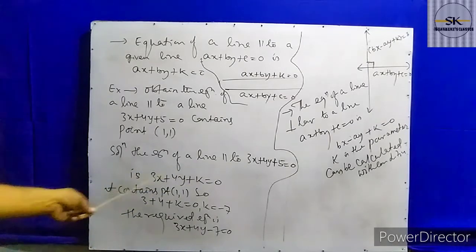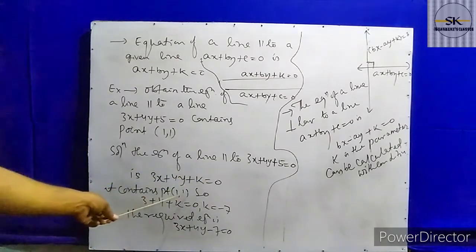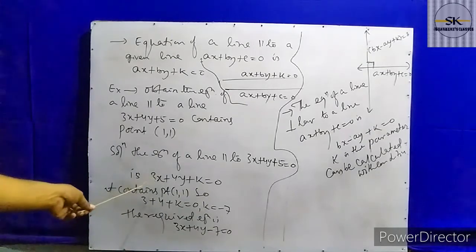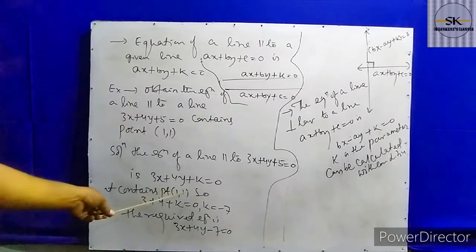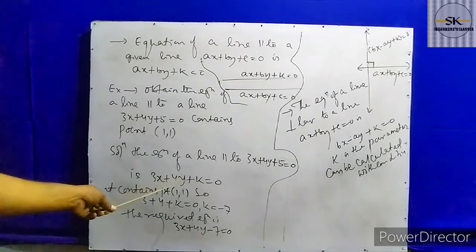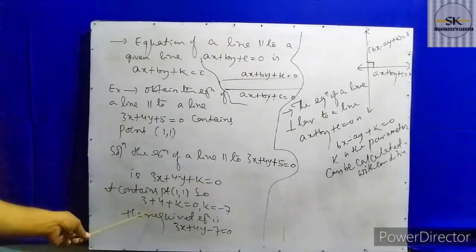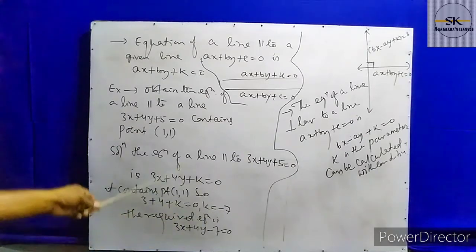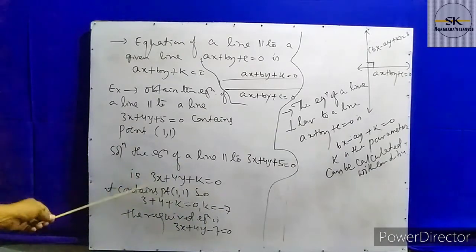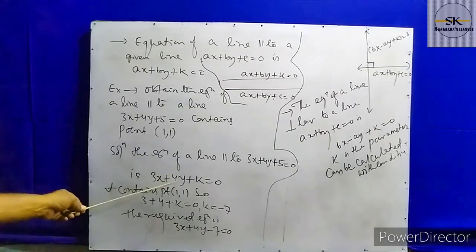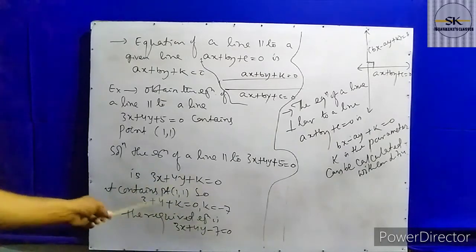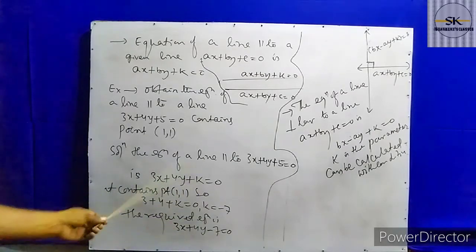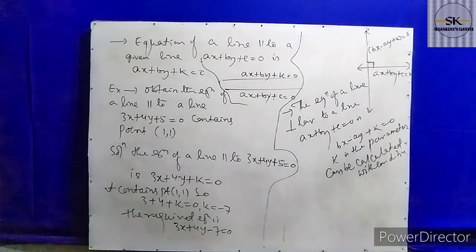So this straight line contains which point? (1, 1). So instead of x and y you put 1 and 1. Then you get 3 into 1 plus 4 into 1 plus k equal to 0, so k equal to minus 7. After finding the value of k, you put it in this equation. So here 3x plus 4y, instead of k you put minus 7. So the equation is 3x plus 4y minus 7 equal to 0.